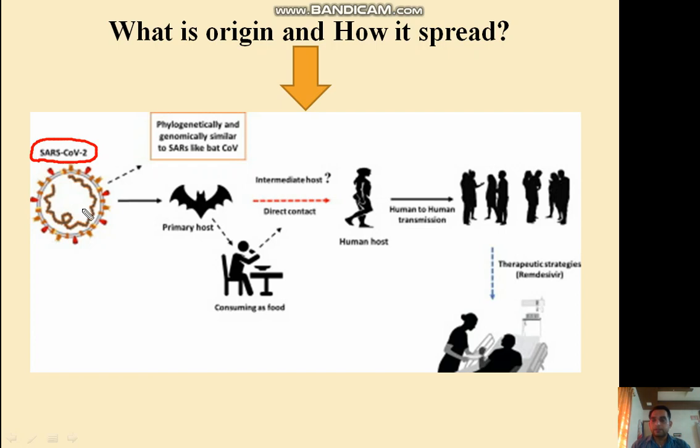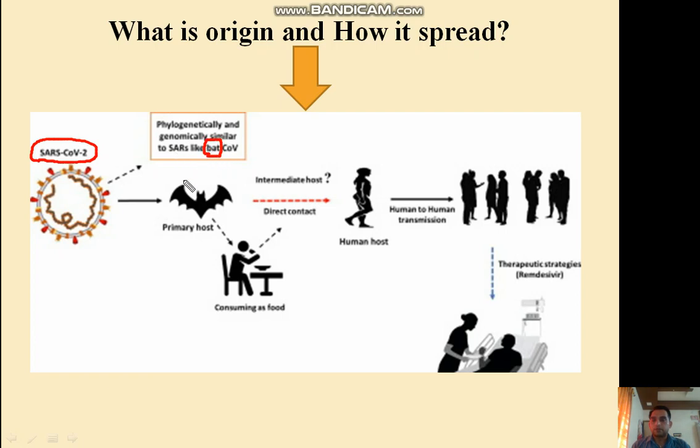This COVID-19 or coronavirus, which is spreading right now, is phylogenetically and genomically very similar to the SARS viruses. Generally, this type of SARS virus is obtained from the bat.